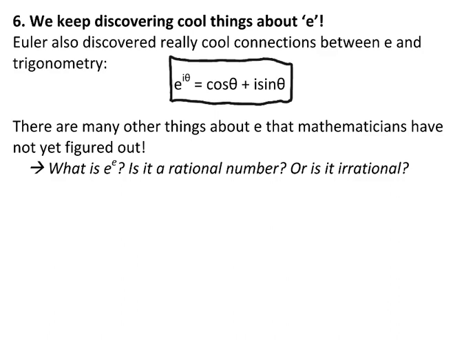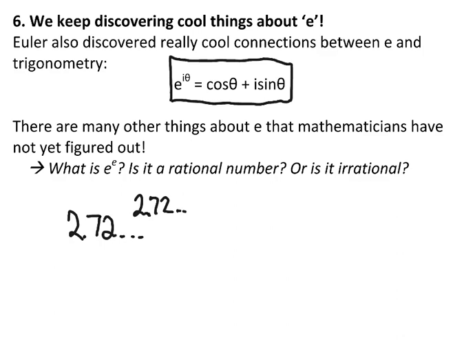A very handy formula. But the thing is, e is this mystical number because there's so much we don't know about it yet. It keeps showing up in other cool places, but there's tons of things we don't even know what they are yet. So e to the power of e, so 2.72, the whole irrational number, which I can't, of course, write out because it goes on forever, to the power of 2.72, that whole irrational number.